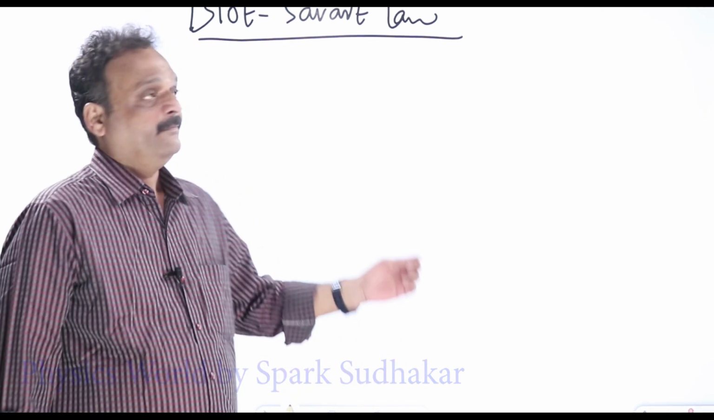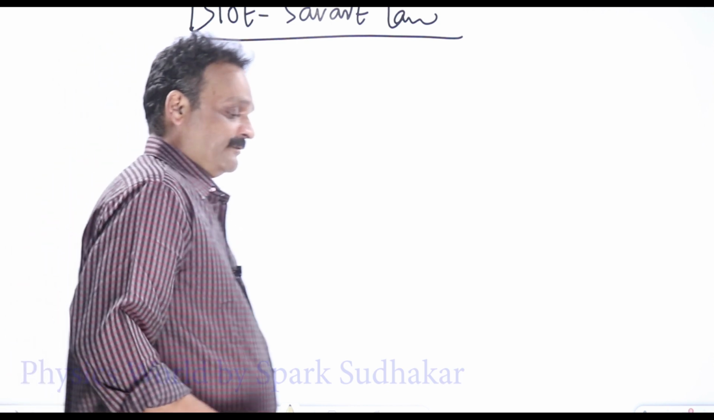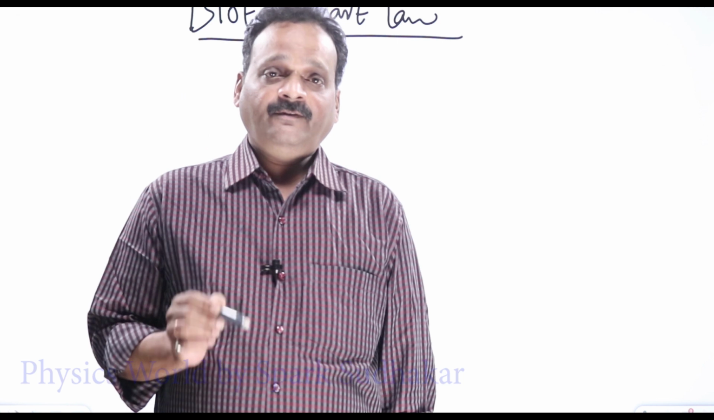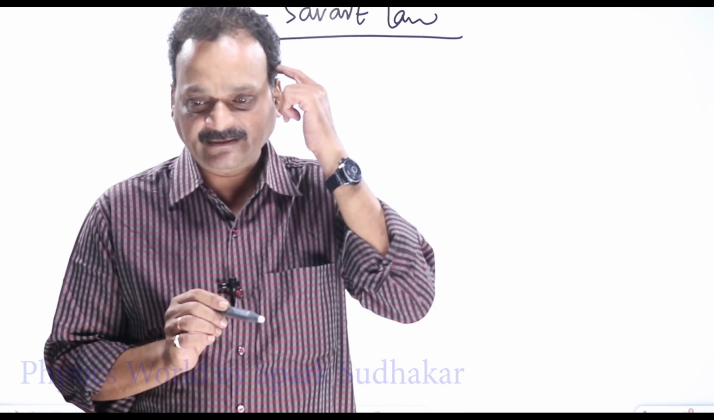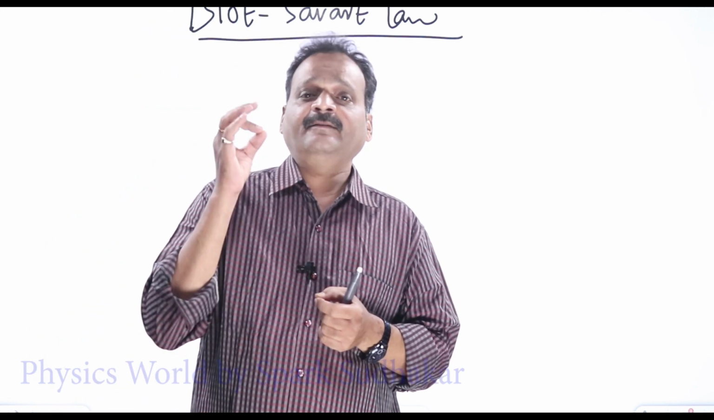Now we will see the topic called Biot-Savart law. Who was the first scientist to discover that a current carrying wire produces a magnetic field around it? It is Oersted. Oersted was the first scientist to discover that whenever there is some current in a wire, it produces a magnetic field around it.